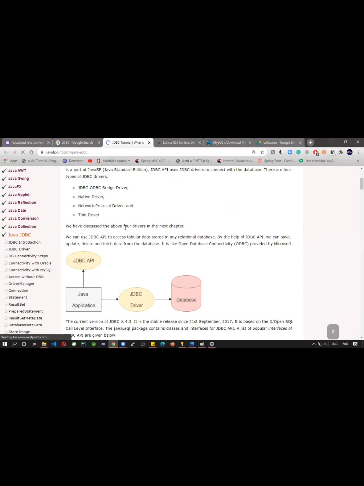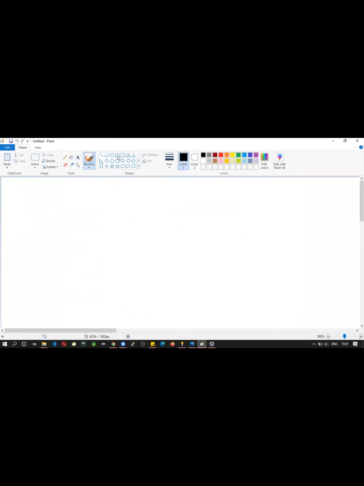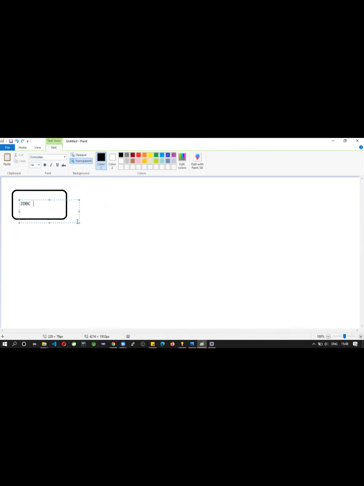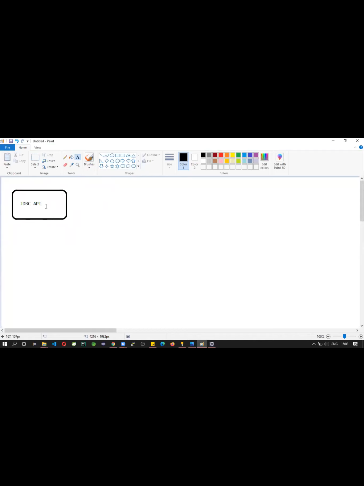So see here, JDBC is a collection of classes. JDBC API, which is a collection of classes and interfaces. See, what are these collection of classes and interfaces?